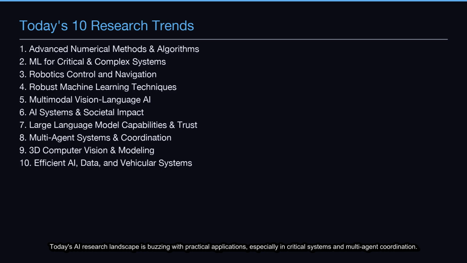Today's AI research landscape is buzzing with practical applications, especially in critical systems and multi-agent coordination. We're also seeing a huge focus on multimodal AI and LLM trust. And here are the 10 papers we picked from across these areas.